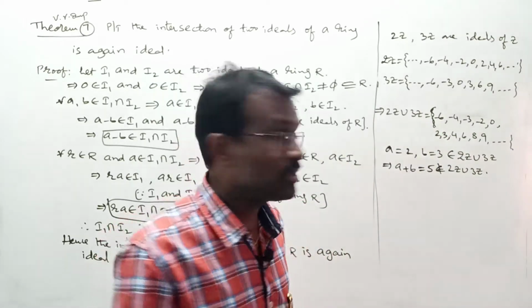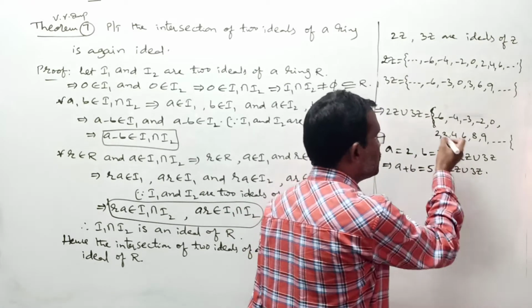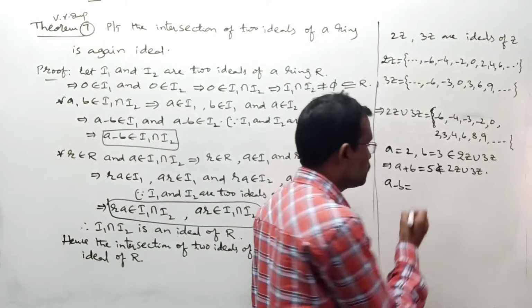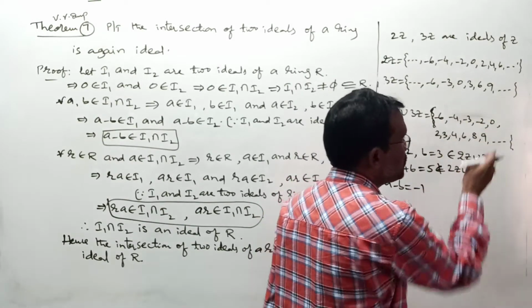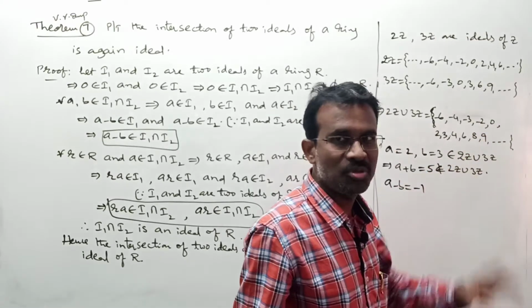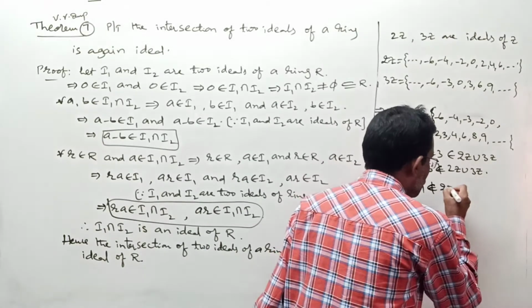Otherwise, in some other way you can proceed like this. A is 2, b is 3, and they are both elements of 2z union 3z. We want to find a minus b. What is a minus b? Minus 1. Is minus 1 in this set? No. After minus 2 we come immediately to 0, then 2, 3 and so on, but minus 1 is not there. That means minus 1 does not belong to 2z union 3z.